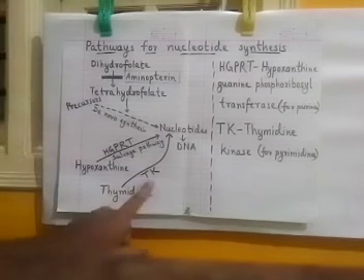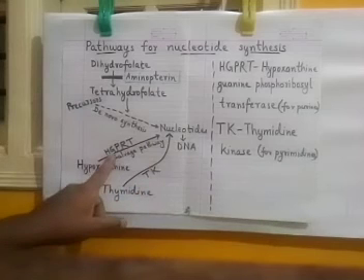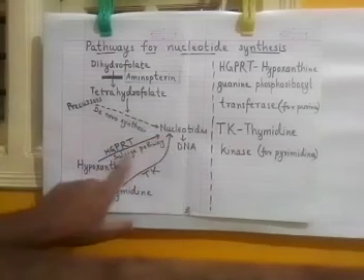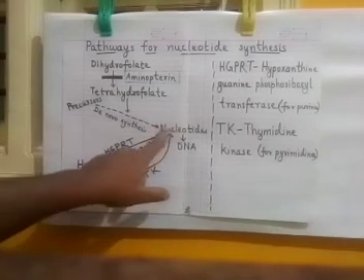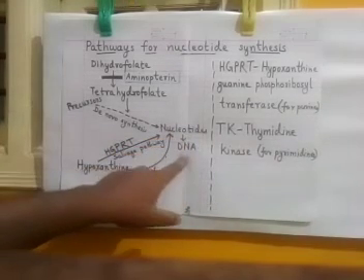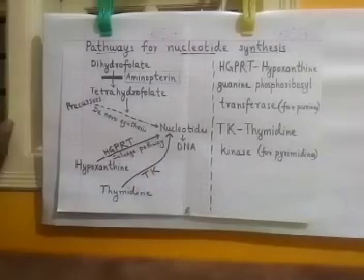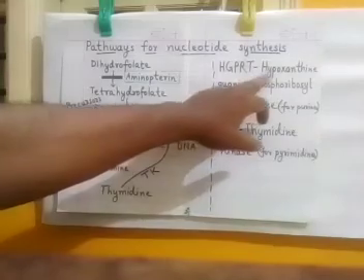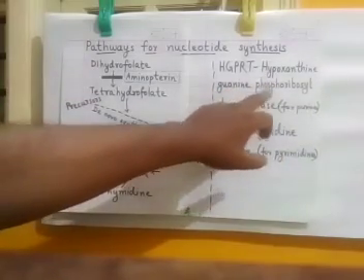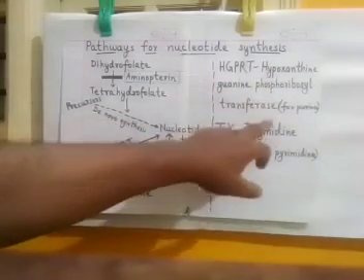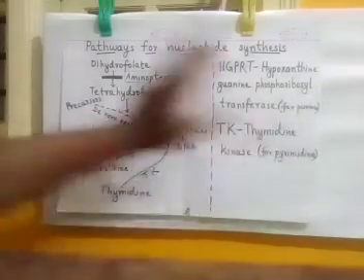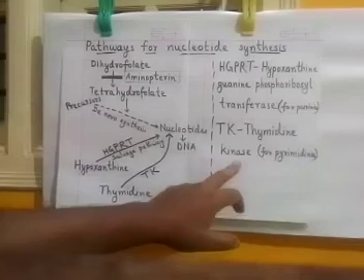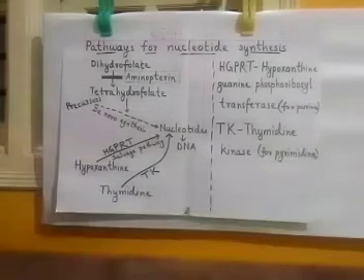So this enzyme makes pyrimidines and that enzyme makes purines. Both these enzymes use the salvage pathway to make new nucleotides and new strands of DNA. Now what does HGPRT stand for? HGPRT is hypoxanthine guanine phosphoribosyl transferase. This is for purine production, whereas TK is thymidine kinase for pyrimidine production.